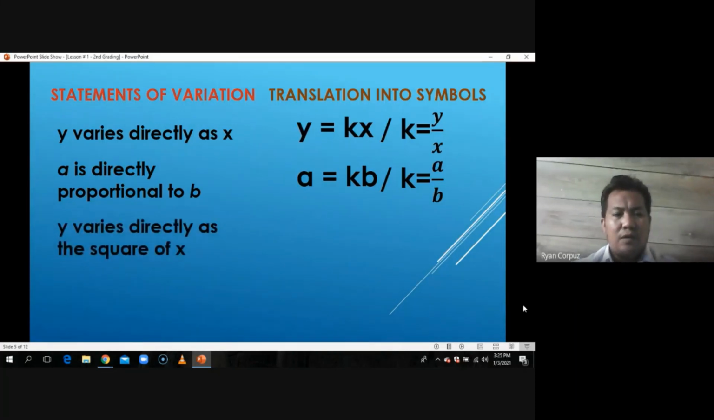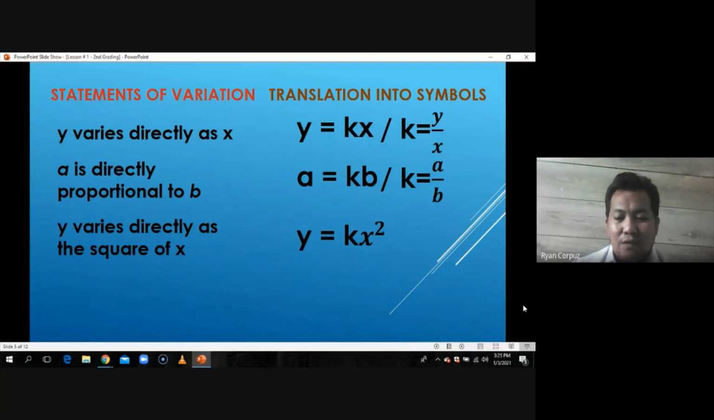How about if it involves direct square variation? Sabi nga natin, since direct square variation is under direct variation, kung paano natin tinatranslate yung direct variation, ganun din ito translate ang direct square variation. So paano? So y varies directly as the square of x. Ibahan nga lang niya, it already involves exponent. If we're going to translate it the same way as we read it, that will be y is equal to kx squared. X squared siya because of the word square of x.